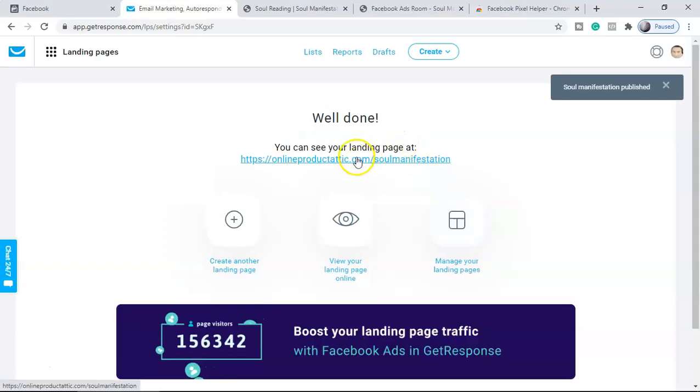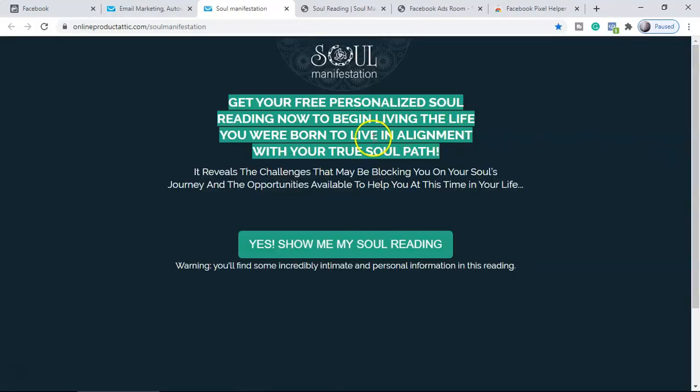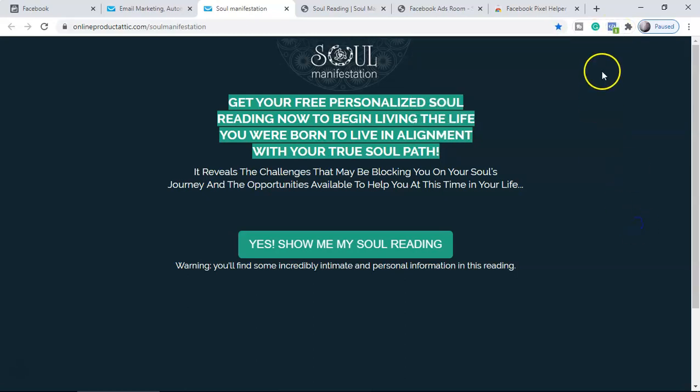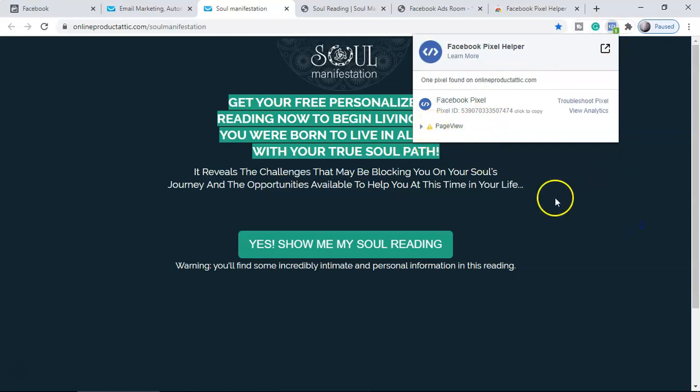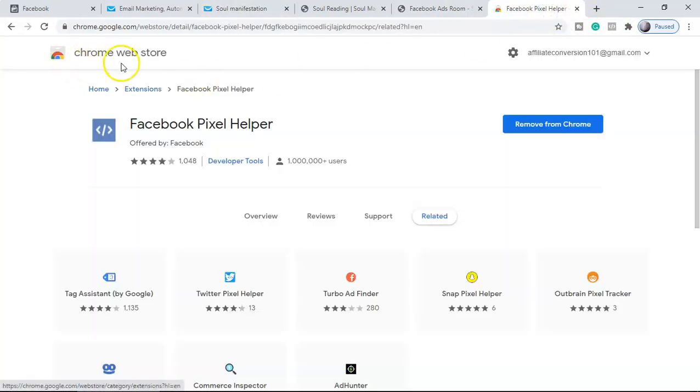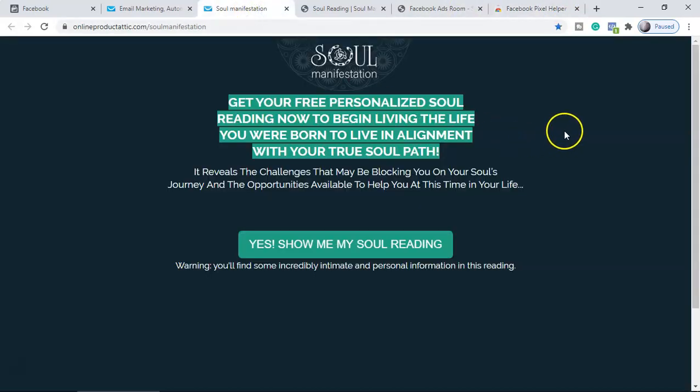So now your landing page is ready, guys. I'm going to click here and look at this. This is our landing page, and in the top right, with the help of Facebook Pixel Helper, it is showing your page views. The Facebook pixel is working well. Do not worry about this yellow sign, it will become green. To install the Facebook Pixel Helper, you have to get it in Chrome. It will show you whenever any landing page uses a pixel, that the pixel is there and it's working too. So now our landing page is ready.